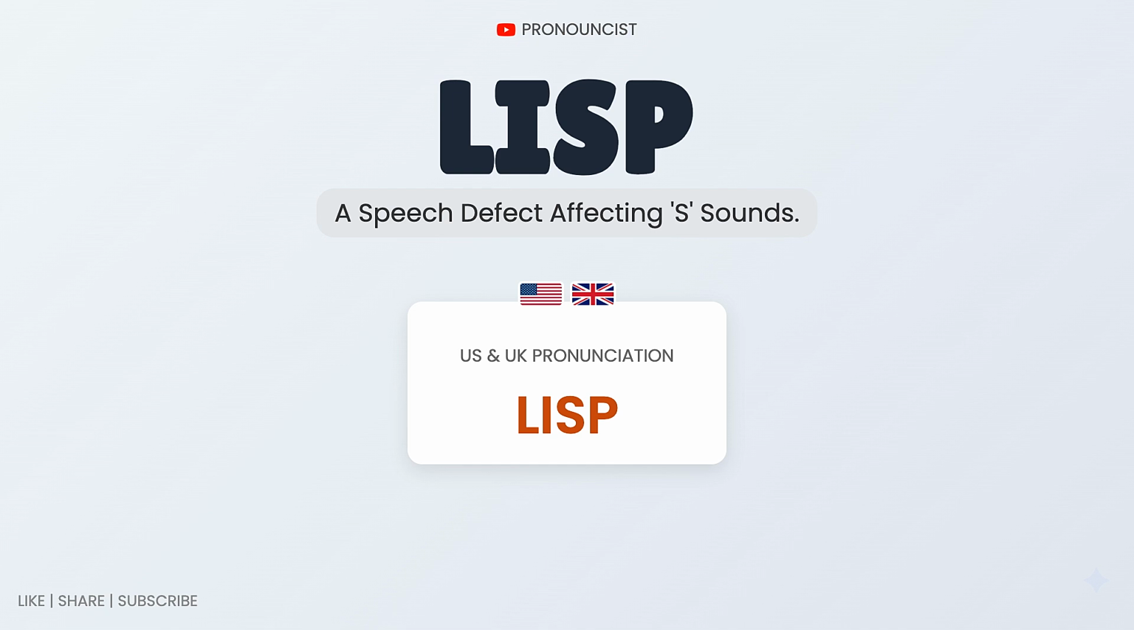Now read the syllables shown on the screen naturally. LISP. Keep lisp clear and smooth.